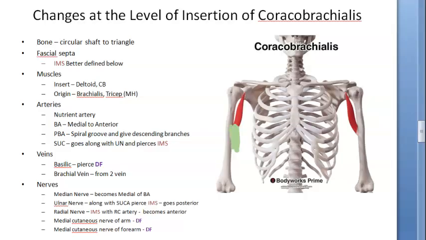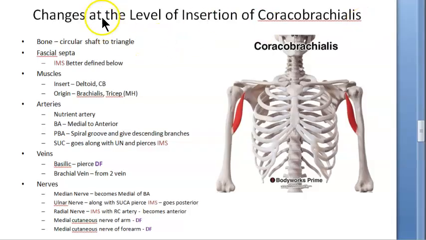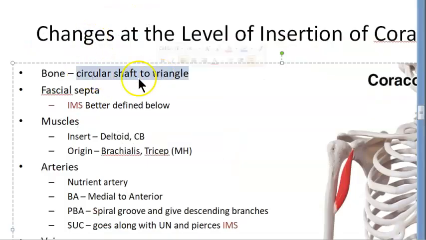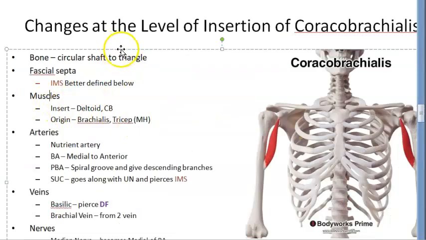Okay, now here what all happens? What are the events that are happening? The bone, from circular it is becoming triangular. Okay, the shaft from circular it's becoming triangular. Then the fascial septa, the intermuscular septa, are better defined below this point. Then the muscles which insert here are the deltoid and coracobrachialis. Coracobrachialis only, they have asked the question. Then origin: which muscles originate here? Brachialis and triceps, the medial head of triceps.